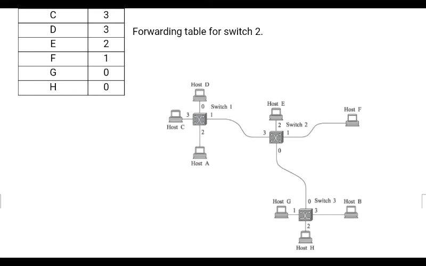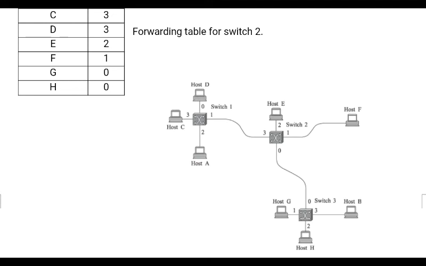Only then are they going to reach switch 2, and switch 2 is going to decide on which side it is going to be forwarded. So if switch 2 has received a packet with destination address G, B or H, all of these have to be forwarded to switch 1 using port 1. In this way, you have completed the forwarding table of switch 1.